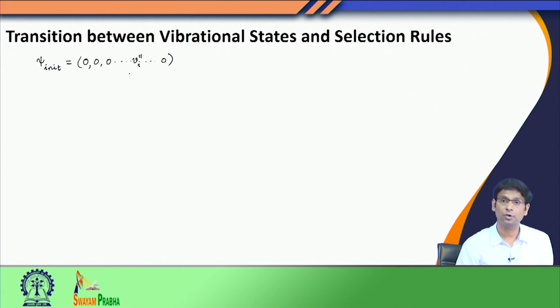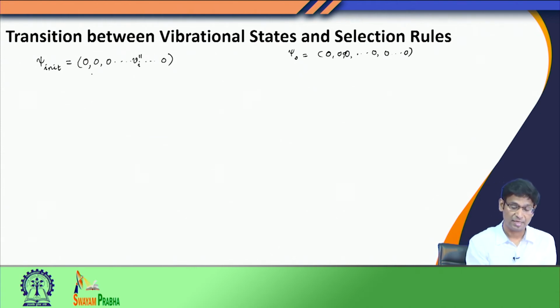In this notation, the ground state of the system, psi 0, would look like 0 0 0. All normal modes are in their ground state, but in this case I am starting from a state where the Qi mode is occupying the v double prime state. Suppose I am going to psi final, which is given by 0 0 v prime 0 0.